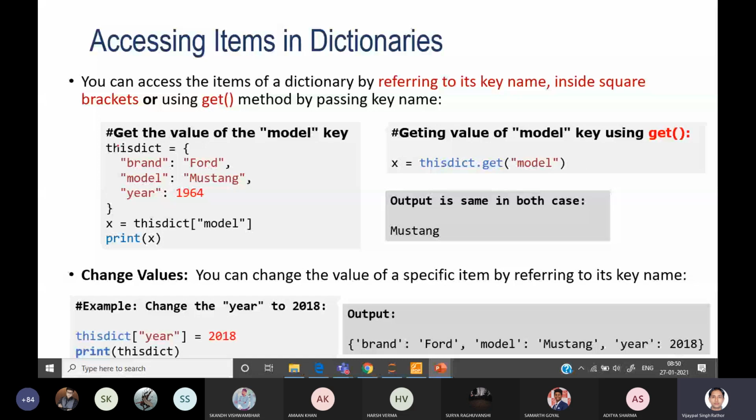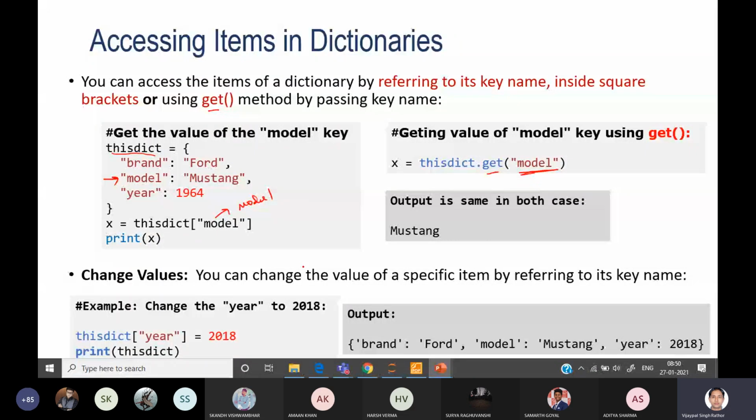This is the name of the dictionary. Now I am associating here a get method and specifying the key value here. This is a key value, then you can get the output. So both cases will provide the same output. Similarly, if you want to change the value in the dictionary, you can change it by referring to a specific key. Similarly, it will happen in the list.